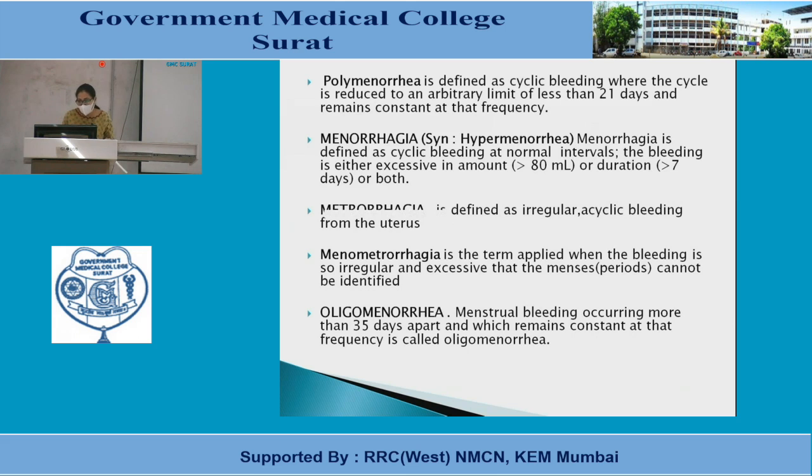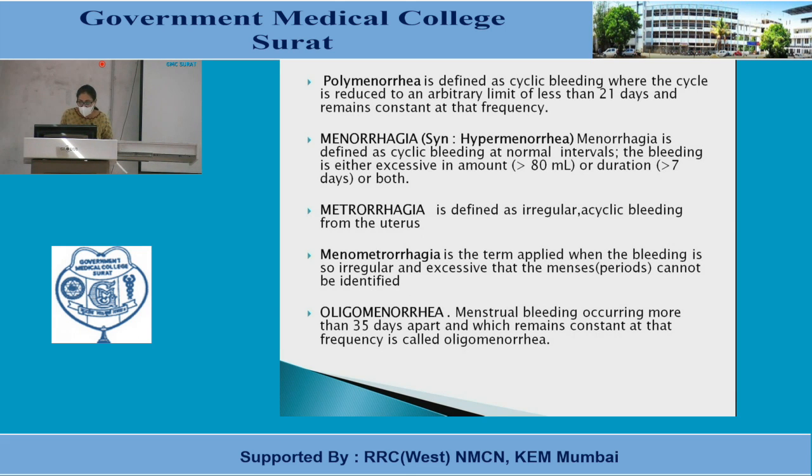Menorrhagia or hypermenorrhea: menorrhagia is defined as cyclic bleeding at normal intervals. The bleeding is either excessive in amount or in duration, more than 80 ml or more than 7 days. Both are included in menorrhagia and hypermenorrhea.